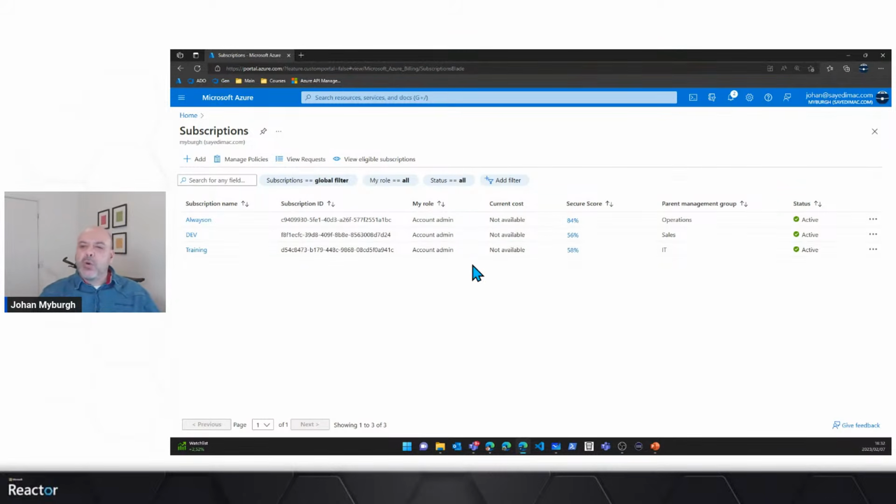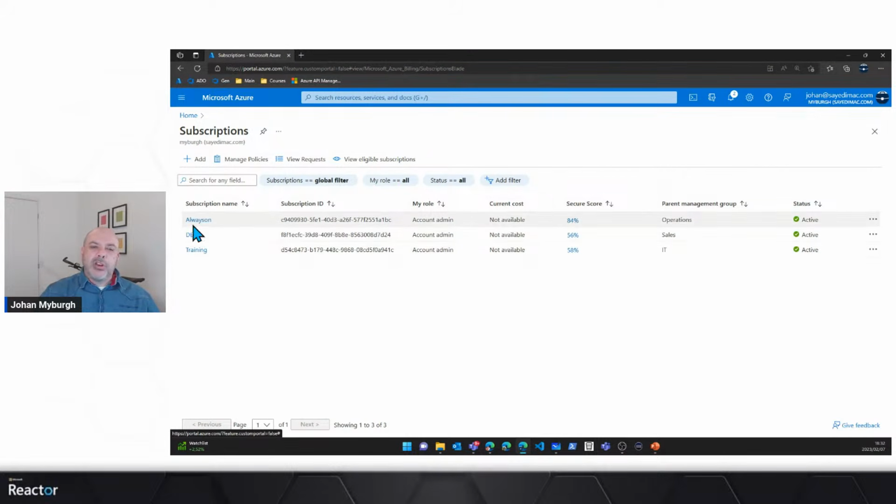All right, so you don't always see the structure, but it is there. All right, so let's crack one of these open. So you'll notice I've actually got a secure score, right? How secure does Azure think this subscription is? And I've got a secure score of 84%, 56, 58% on that option there. And of course, what you want is the most secure score, right? And there's various ways of doing that. We'll talk about that in upcoming weeks.